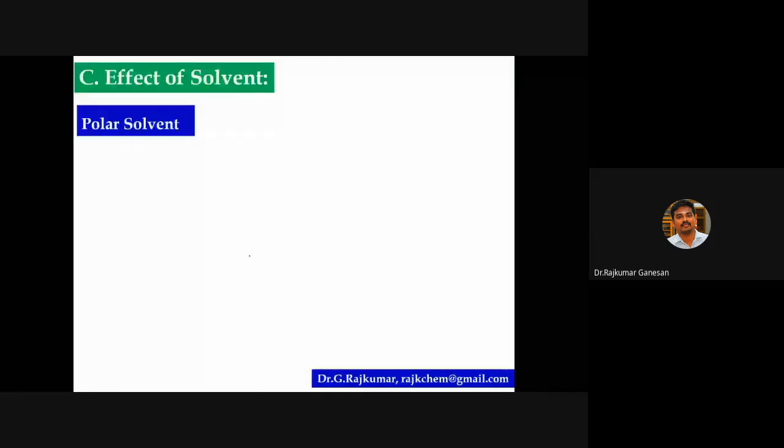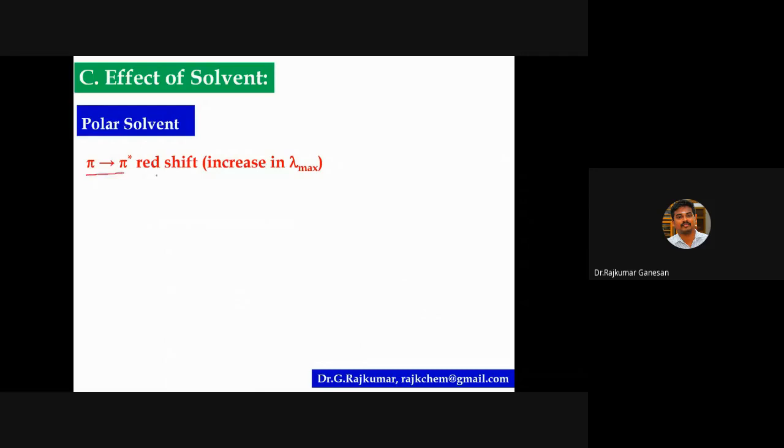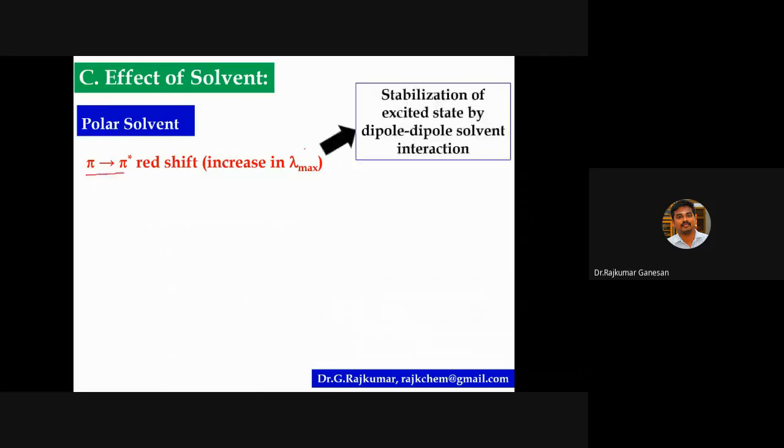So in the case of polar solvent, for example, water or methanol, it's a polar solvent. Here, pi to pi star transition, there is a stabilization of excited state by dipole interaction of the solvents. Here n to pi star transition will undergo blue shift. Please remember, pi to pi star transition, there is a red shift. n to pi star transition, there is a blue shift.